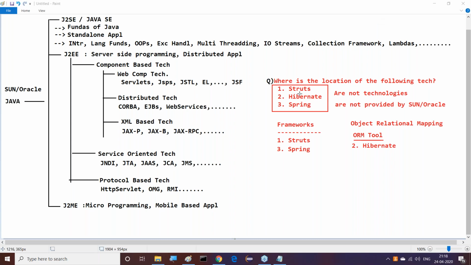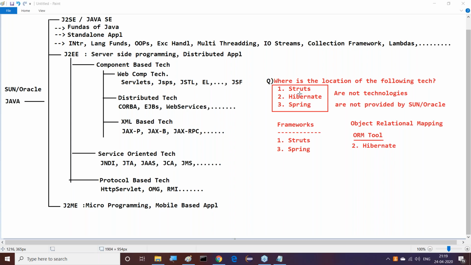Hibernate is an ORM tool. What is this ORM actually? Object relational mapping. This object relational mapping is simple: object is from Java, relation is from databases, and we require mapping between them. To provide this mapping, we have these ORM tools. A number of ORM tools are available, and one of them is Hibernate.